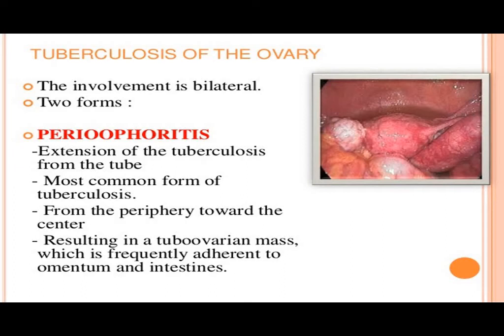This will lead to a tubo-ovarian mass, which may get attached to the omentum or intestine, so intestinal motility is also hampered. This is one of the grave complications.